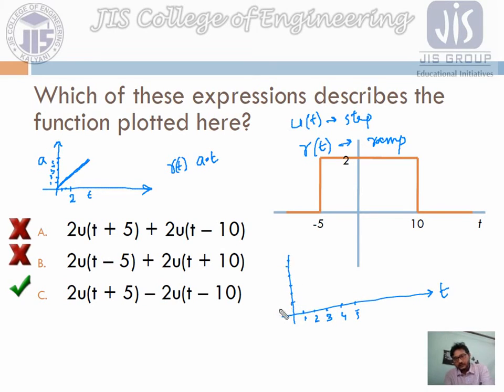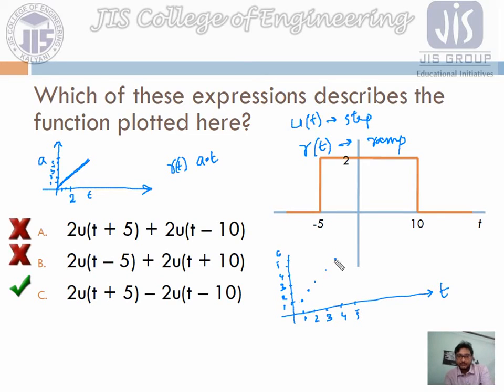So 1, 2, 3, 4, 5, 6. Suppose we are getting at t equals 1 the signal having the value of 1, at t equals 2 the signal having the amplitude of 2, at t equals 3 the signal having the amplitude of 3, at t equals 4 the amplitude of 4, like that, at t equals 5 the amplitude of 5, right.